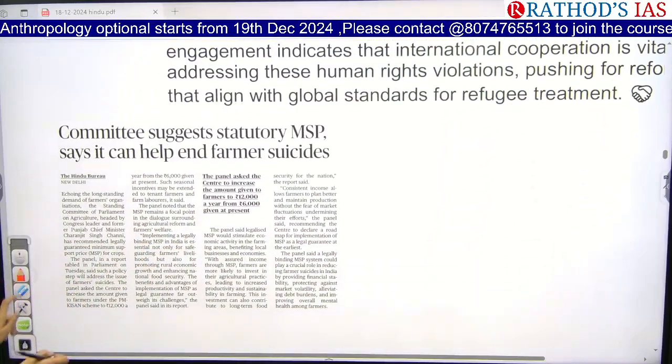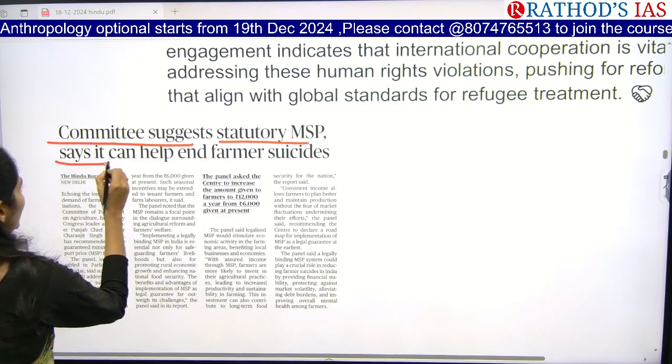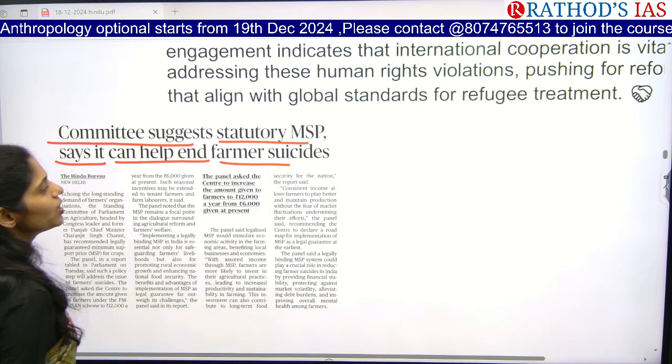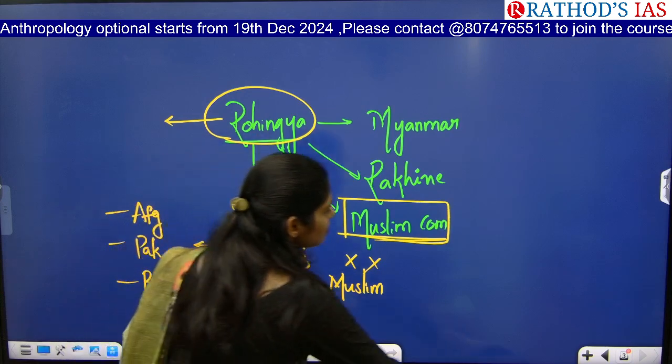Next topic: Committee suggests statutory MSP, says it can help end farmer suicides. So this article is talking about statutory MSP.